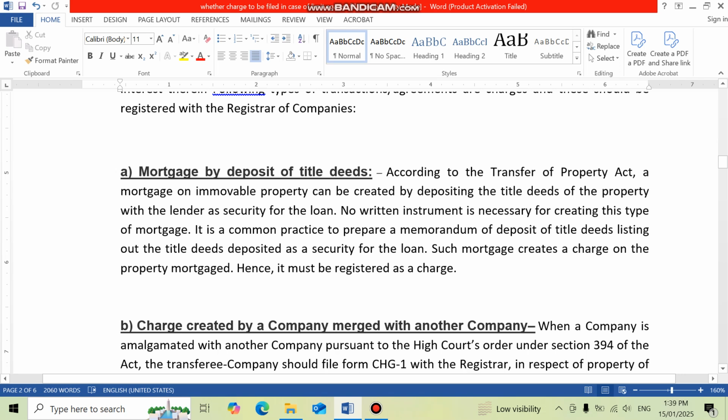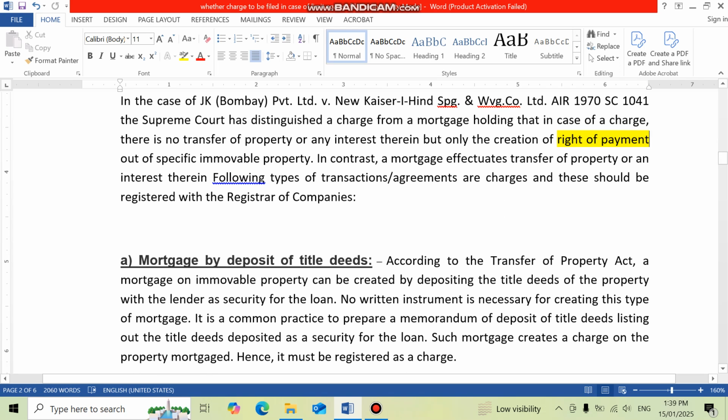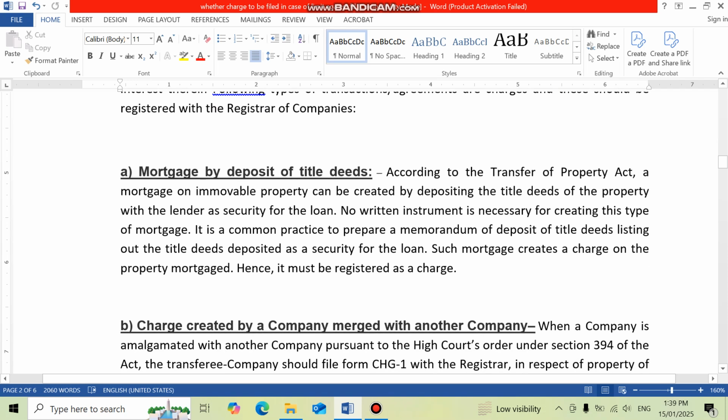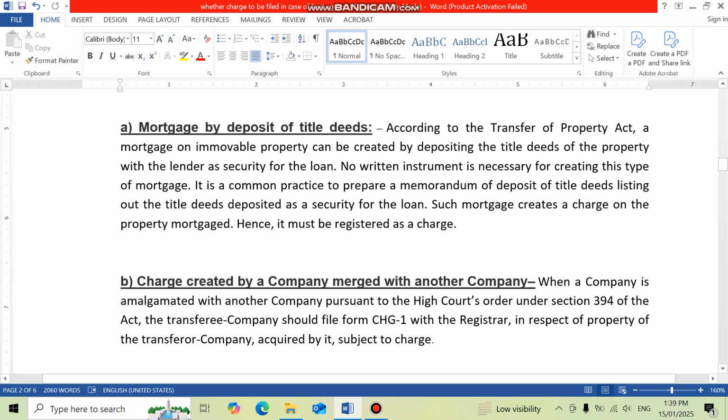Okay, now we were there that in case of the following transactions, agreements or charges, these should be registered with the registrar of companies. First is mortgage by deposit of title deeds. Whenever a mortgage on immovable property is created by depositing of title deeds of property with the lender as security for the loan, no written instrument is necessary for creating this type of mortgage. It is common practice to prepare a memorandum of deposit of title deeds, listing out the title deeds deposited as security for the loan. Such mortgage creates a charge on the property mortgaged. Hence, it should be registered as charge.